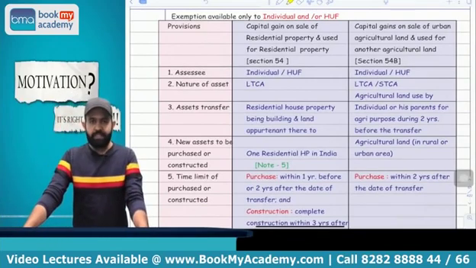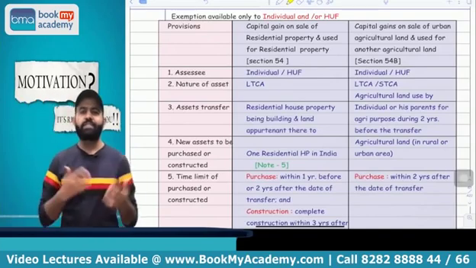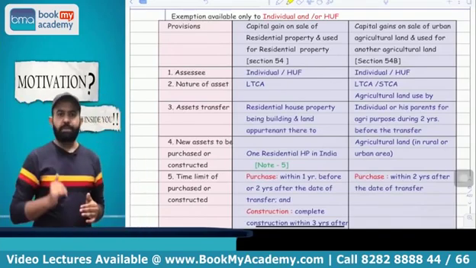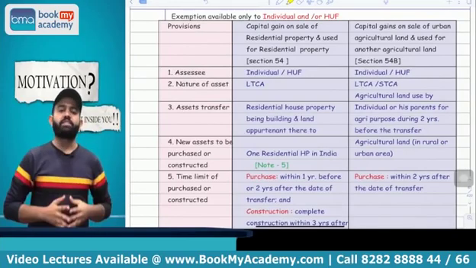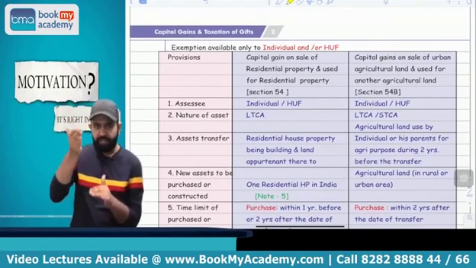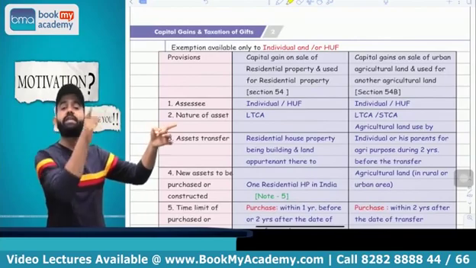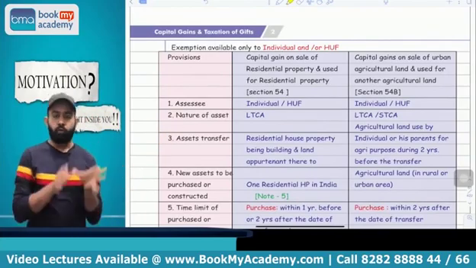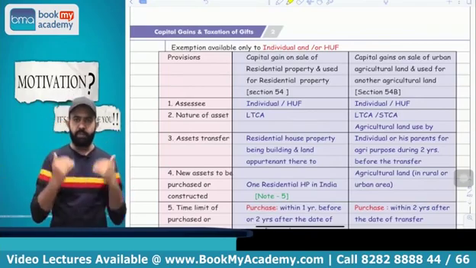Now we are going to revise some important exemptions. So exemption under section 54, first, section 54. Section 54 is applicable only in case of an individual and HUF. It is applicable when you transfer a residential house property. The lawmaker is saying that if any individual or HUF transfers a residential house property and acquires one residential house property in India, then whatever capital gain on the earlier house property will be exempt. All people please pay attention.